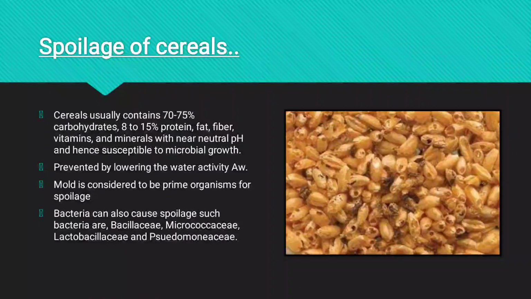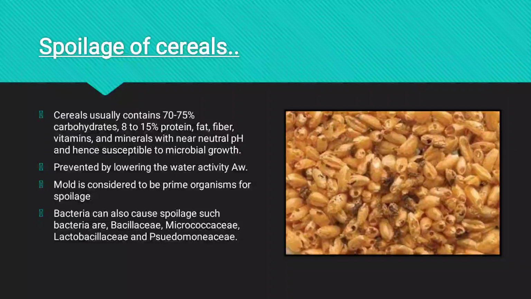Speaking of bacteria, first I want to tell you about the hierarchy of organisms responsible for causing diseases. In bacteria, families such as Bacillaceae, Micrococcaceae, Lactobacillaceae and Pseudomonadaceae, etc. are responsible for causing spoilage in cereals.